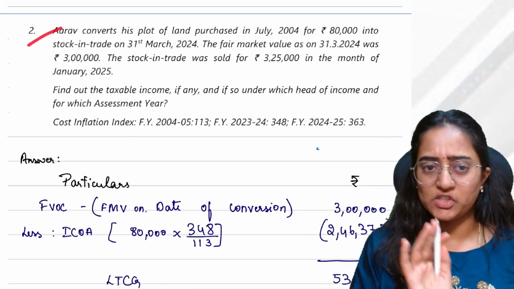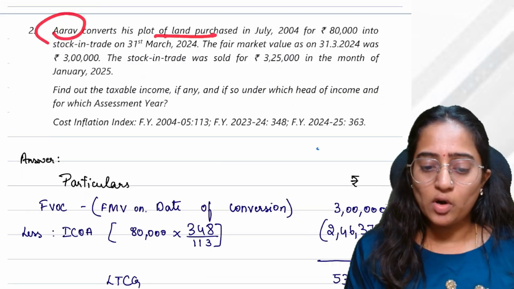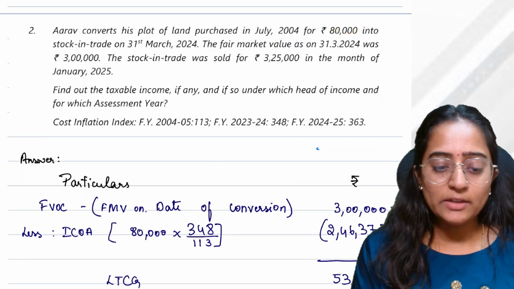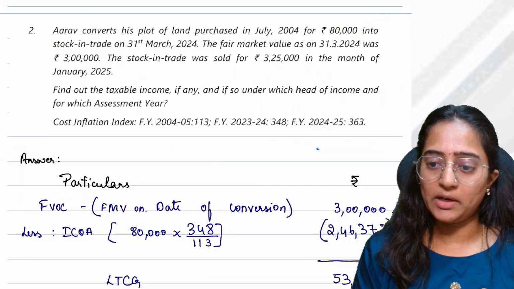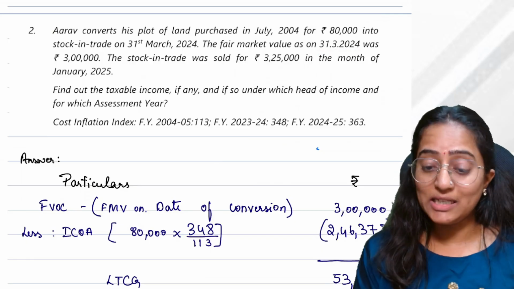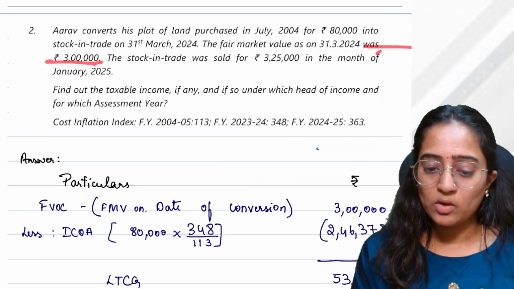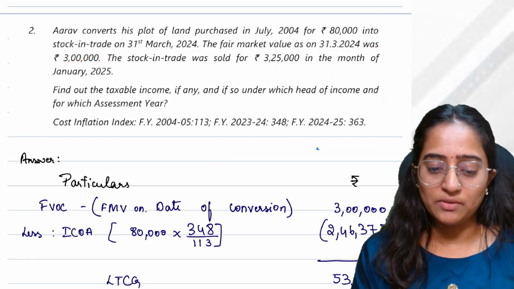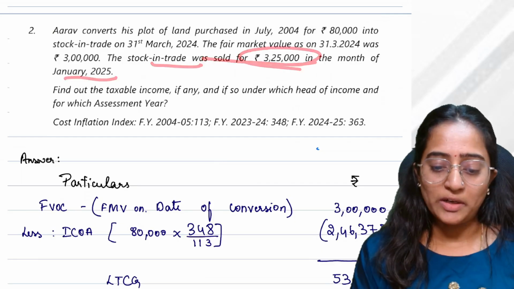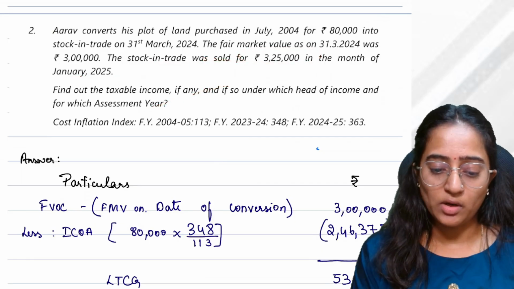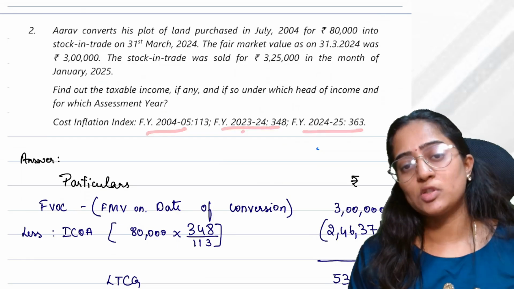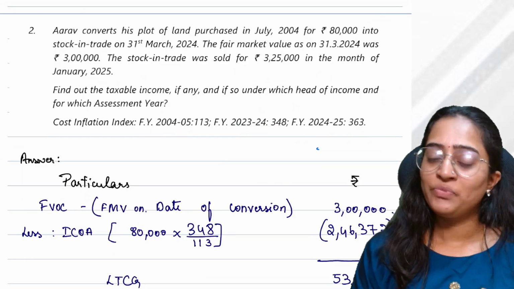This is a very simple question. Aarav converts his plot of land, purchased in July 2004 for 80,000, into stock in trade on 31st March 2024. The fair market value as on 31/3/2024 was 3 lakh; they have given the fair market value as on the date of conversion. The stock in trade was sold for 3,25,000 in the month of January. Find out the taxable income under the head, for the assessment year 25-26. For calculating indexation, they have given you the rates.